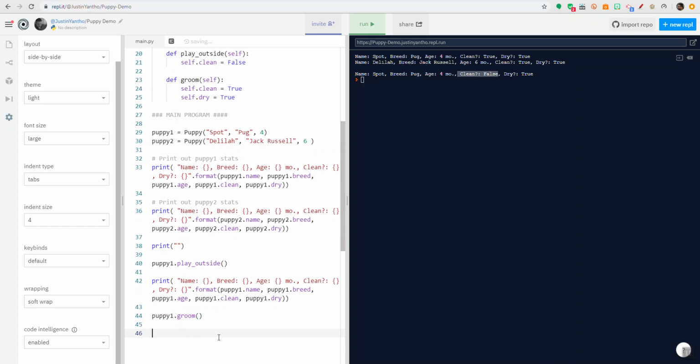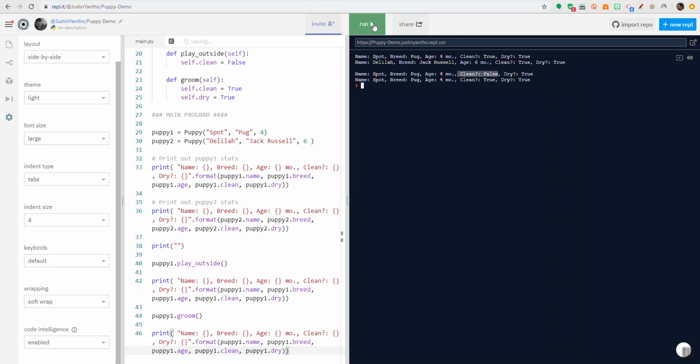And the same thing, I would have to do that same print statement again. Now this time when I run it, you can see here's the original line. Here is where he was printed after we told the puppy to play outside. And then this is the line after we've told him to be groomed. And you can see now we've assigned that variable to be a true value.